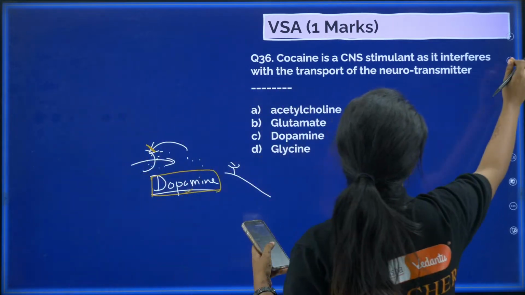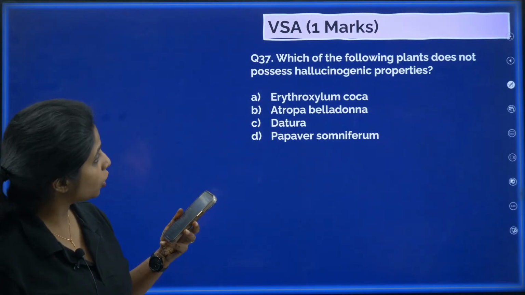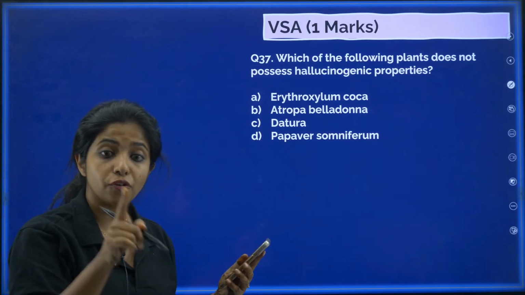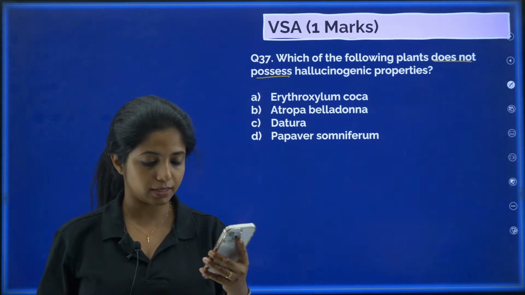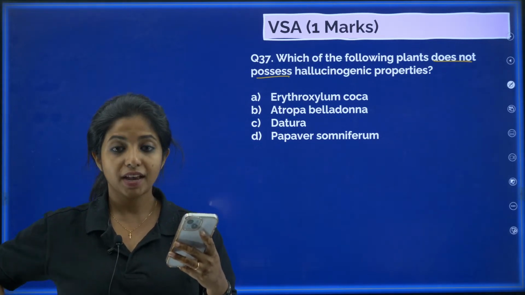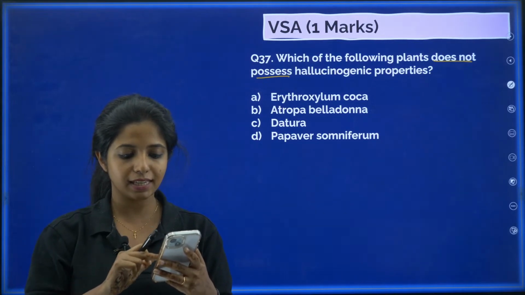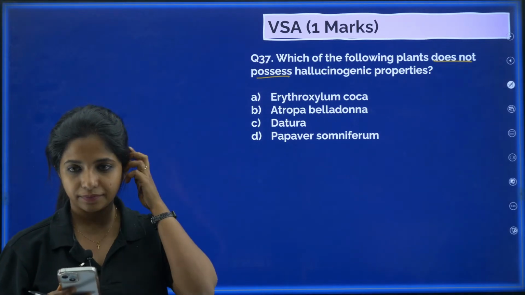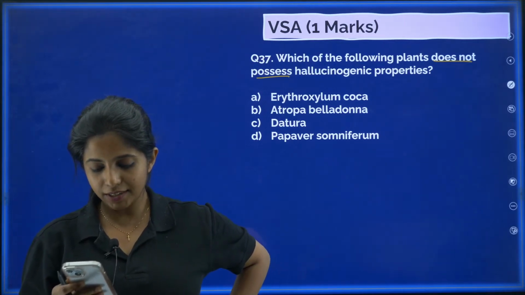So let's get into the next question. Which of the following plants does not possess hallucinogenic properties? Erythroxylum coca, Atropa belladonna, Datura, Papaver somniferum. Now, if you heard me correctly previously, you are going to say this answer really fast. 37 D. Shagufta, D, 37 D, okay. Others, what about you?